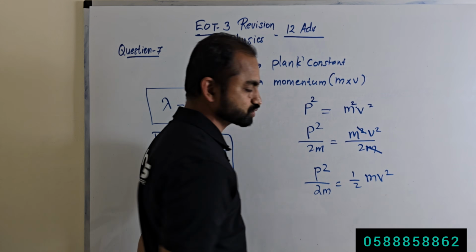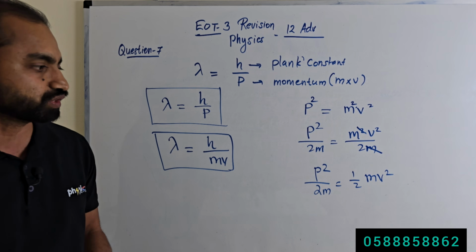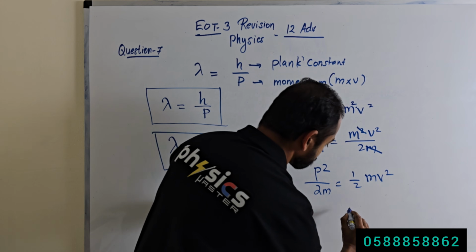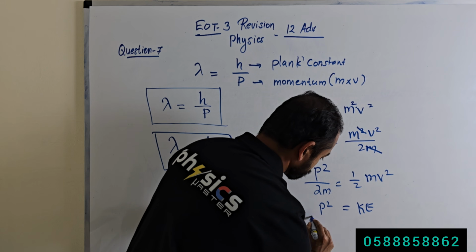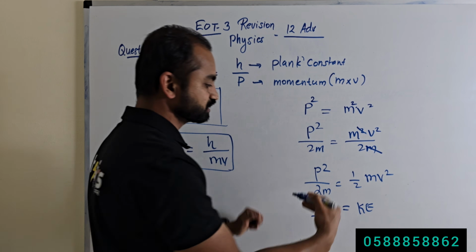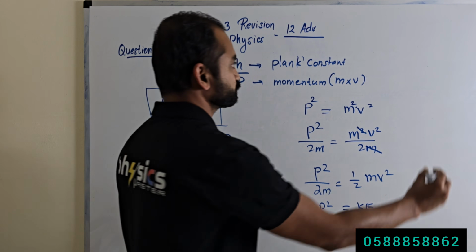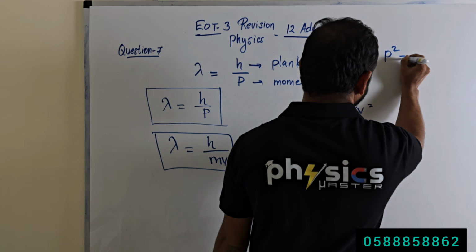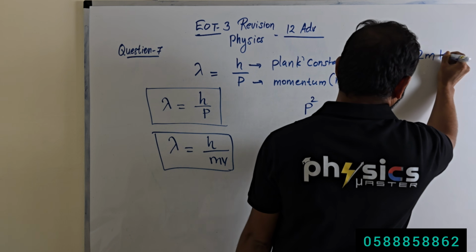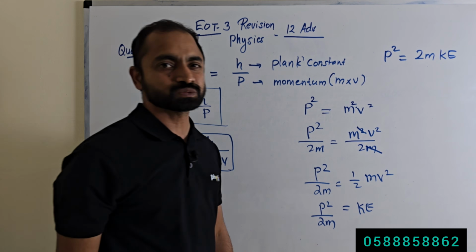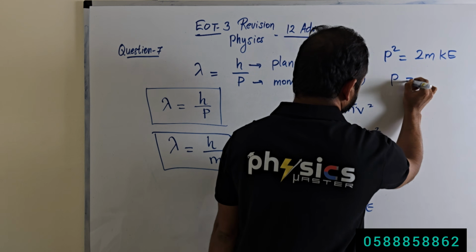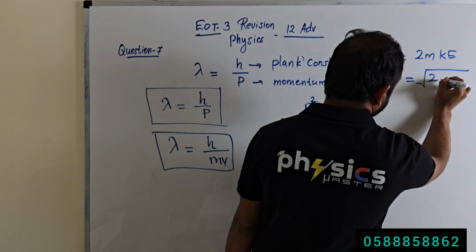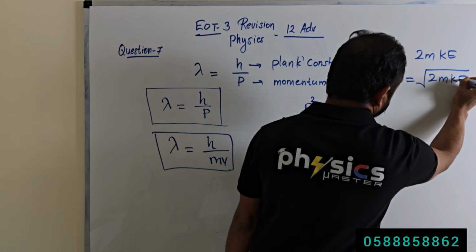What is 1 by 2 mv square? It is the kinetic energy equation. So P square by 2m is equal to kinetic energy. So P square is equal to 2m into kinetic energy. If I take the square root on both sides of the equation, P is equal to square root of 2m into kinetic energy.